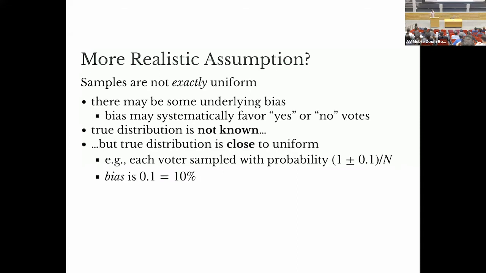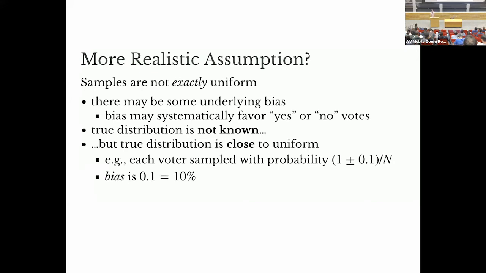But maybe it's close to what we know. We have some prior distribution. We think, okay, we're sampling approximately uniformly, but there's some bias in there. I don't know how much it is, but I can bound how big it is. And so one way we might quantify this is to say that our distribution that we're sampling from is close to uniform in this kind of strong pointwise sense.